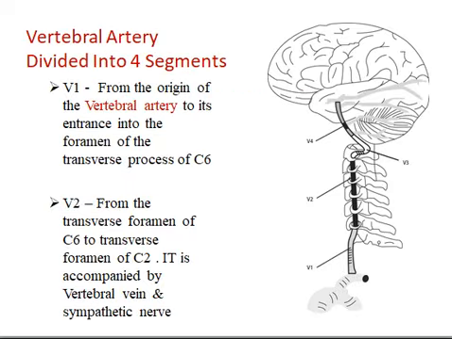To study the anatomy of the vertebral artery, we can divide it into four segments. Segment 1, V1, is from the origin of the vertebral artery to its entrance into the foramen transversarium of cervical vertebra 6. V2 is the second segment, from the transverse foramen of cervical vertebra 6 to the transverse foramen of cervical vertebra 2. It is accompanied by the vertebral vein and sympathetic nerve in this segment.